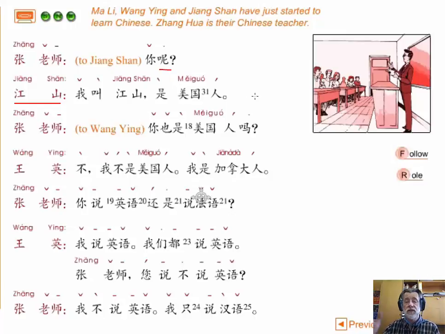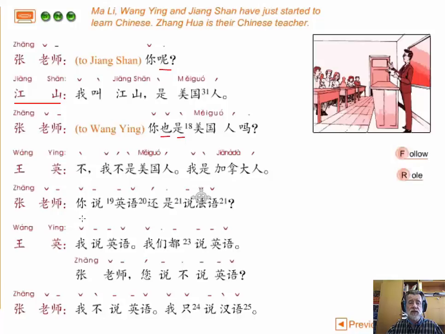So then Jiang Shan replies in a similar way to Ma Li, 我叫江山，是美国人。Then Zhang 老师 goes on to ask Wang Ying, 你也是美国人吗？ So here we've got a new adverb, 也, and it's before our verb, 是。你也是美国人吗？ Wang Ying then replies, 不，我不是美国人，我是加拿大人。So I think that's fairly straightforward.